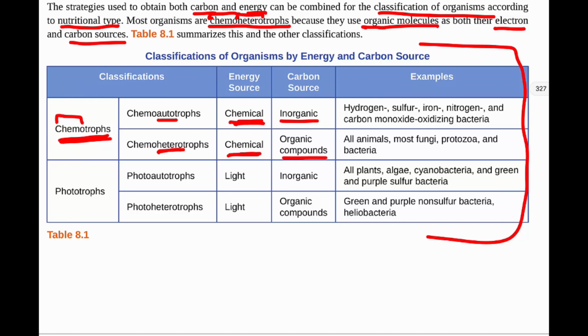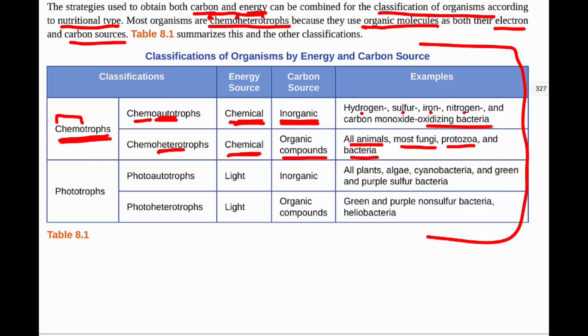So again, our chemoheterotrophs are the most common. That includes all animals. Most fungi, most protozoa, and most bacteria are chemoheterotrophs. Our chemoautotrophs then, so chemo from chemical bonds is where we get the energy, the electrons, and then auto, meaning they can get it from inorganic sources, are our hydrogen, sulfur, iron, nitrogen, and carbon monoxide oxidizing bacteria.